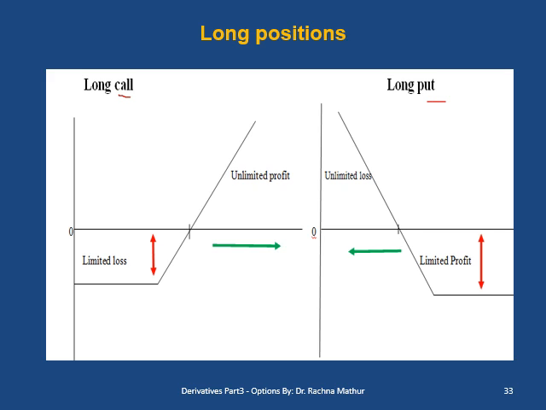Now the point to be noted here is that whenever you draw a long position, your figure starts from the negative axis, because for taking a long position you have to pay something as an option price or the option premium from your pocket. So here if you take a long call, you are paying option price to get the right to buy.